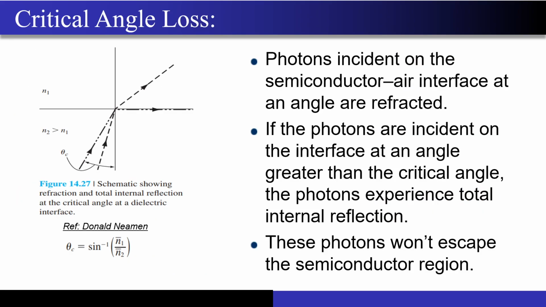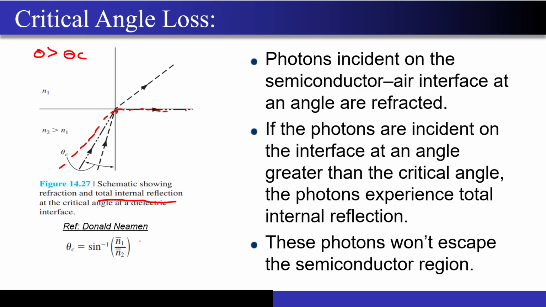The other loss that may happen, since I have brought this concept of light and two different mediums, correct. So now you may have studied about the total internal reflection in your school as well, correct. So now what does this say? If the light is incident on the boundary at an angle greater than the critical angle, then that light will not get out of the other side, it will just get totally internally reflected, correct. It will not pass from the other side.